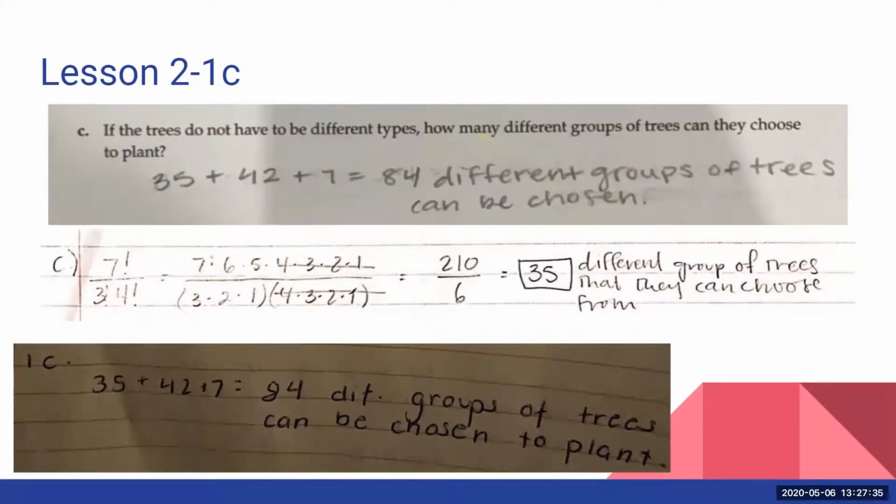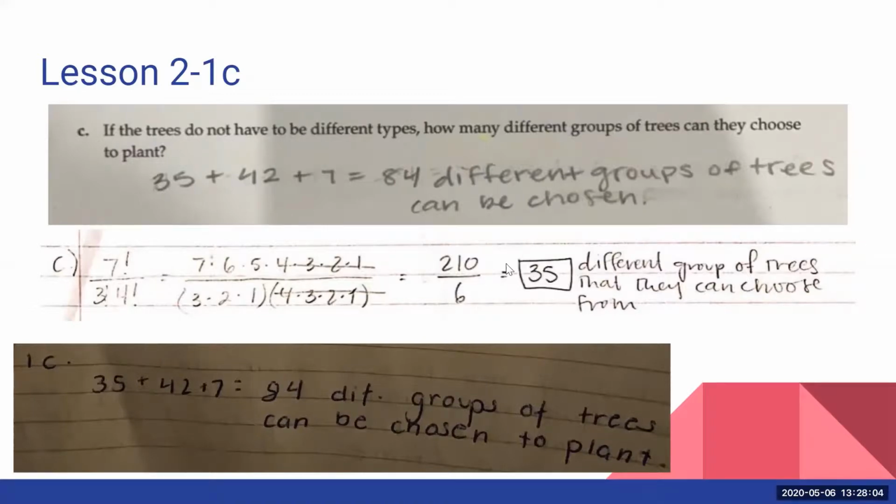And again, I'm not sure if that's coincidence, because usually for combinations, we can't have repeats. And in this case, we could have repeats because they don't care if they have to be different types. So lots of weird things happening with the combinatorics questions. And this particular quiz, like I said, was very tricky. Just to kind of go over where these numbers are coming from. So again, combination used here happened to get the right answer.